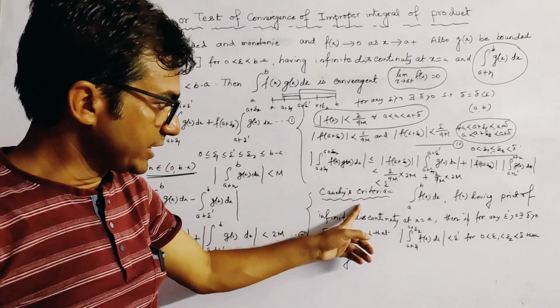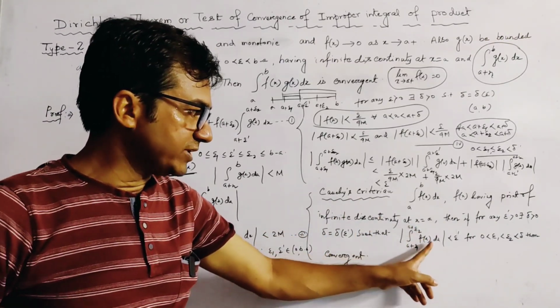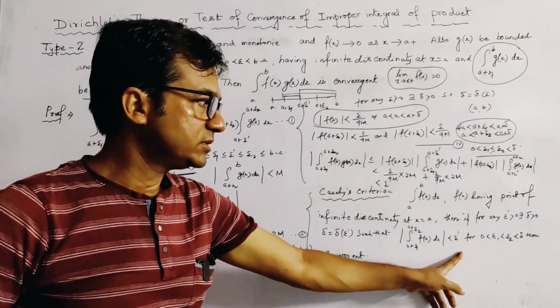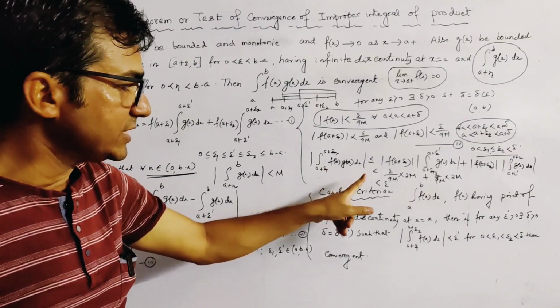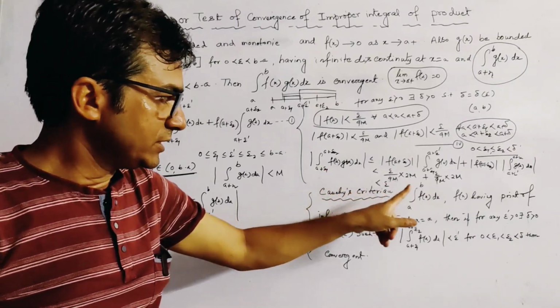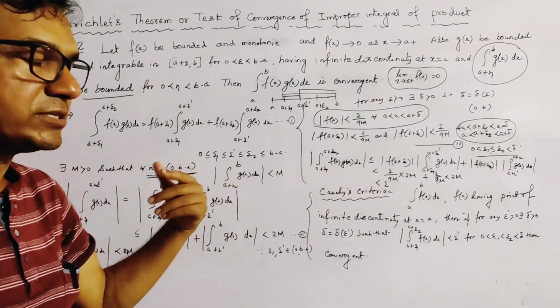We already said here, if the integral from a plus epsilon 1 to a plus epsilon 2 of f(x) dx is less than epsilon dash, then it is convergent, and we get the same condition, but here epsilon dash and here we get epsilon. These two are the same result.